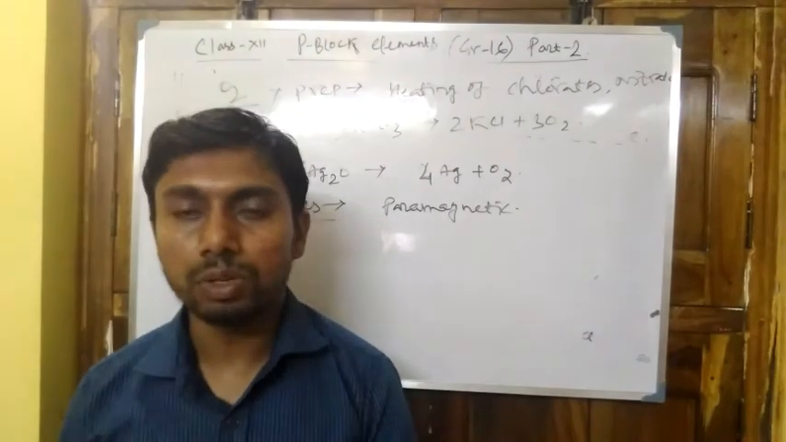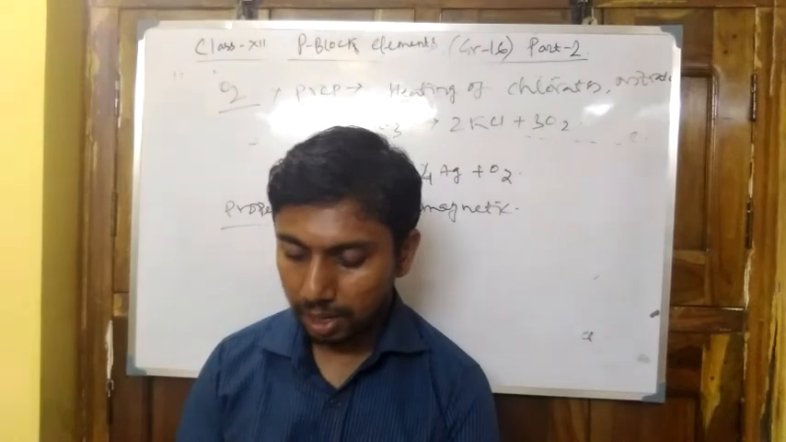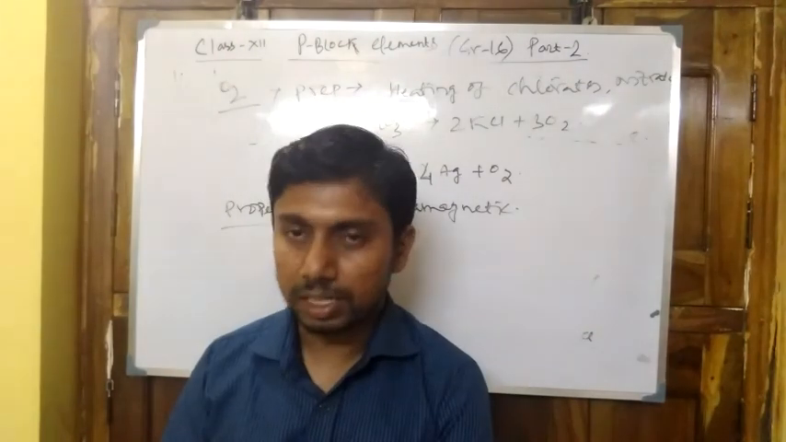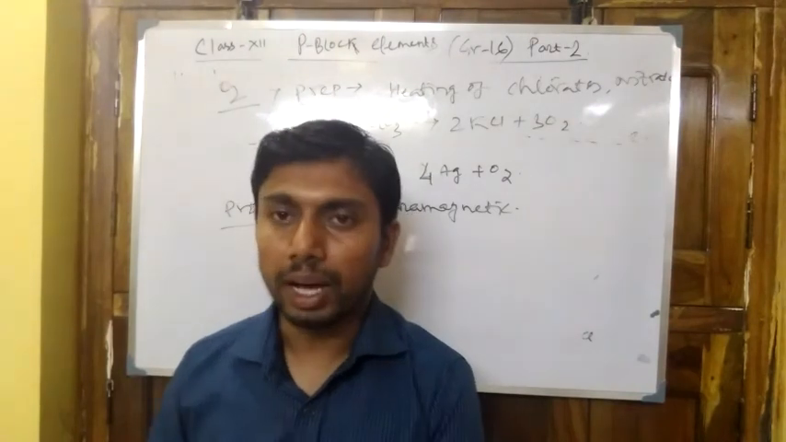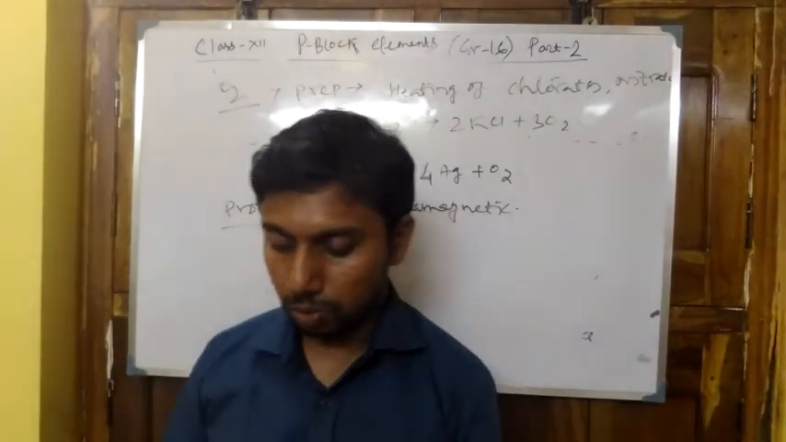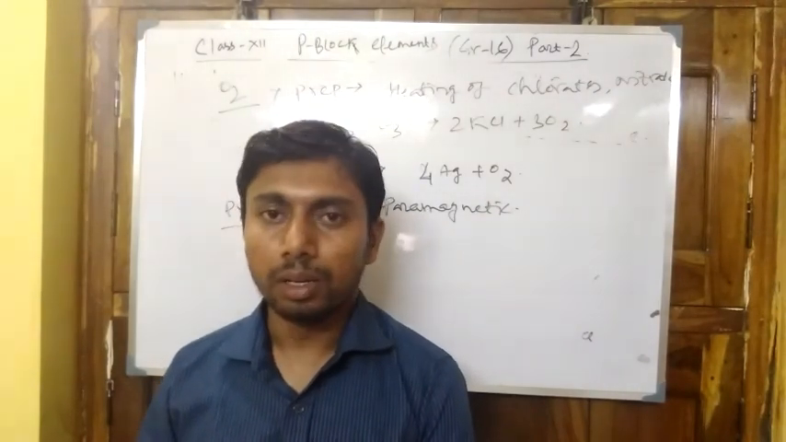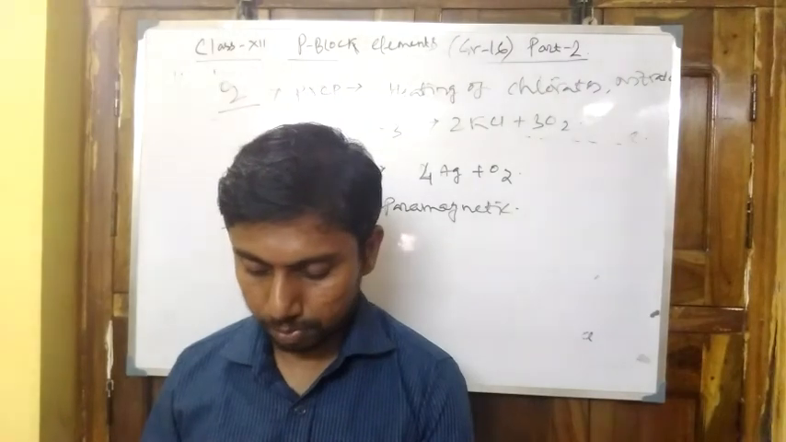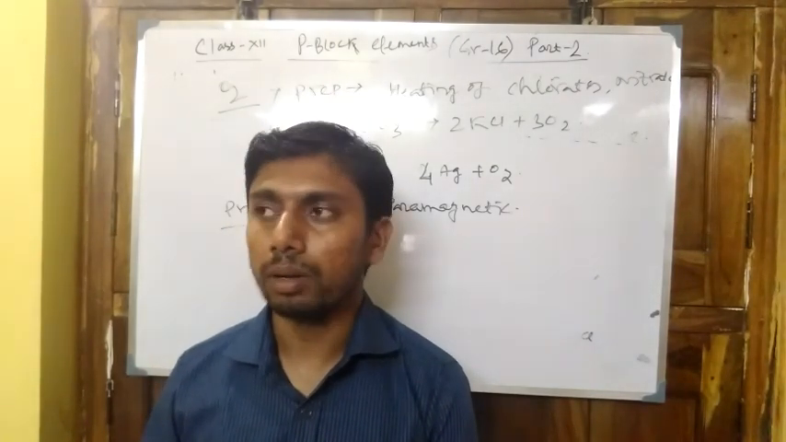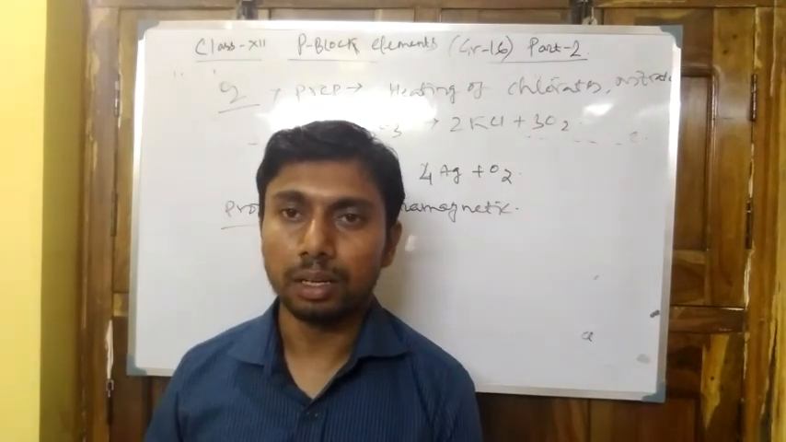So in today's class we have discussed the different halides of group 16 elements and the shape and structure of some oxides, that is SO2, SO3 and dioxygen, its preparation, reactions and uses. In the next class we will discuss the compounds of the elements: dioxygen we have already discussed, and the second will be the compounds of sulfur, sulfurous acid, etc.